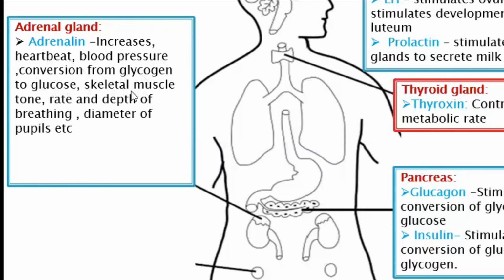Then skeletal muscle tone increases, which means that the muscles become stiff. You are ready to fight. The rate and the depth of the breathing is increased. When I give you an example here, the diameter of the pupil increases so that you can see clearly. Oh, you see a lion coming. When a lion comes to you, what do you do? The heart starts beating. Sometimes you even feel like you don't have hair on the head. The hair has gone away. It's because adrenaline has been released in the blood. That is the effect of adrenaline.